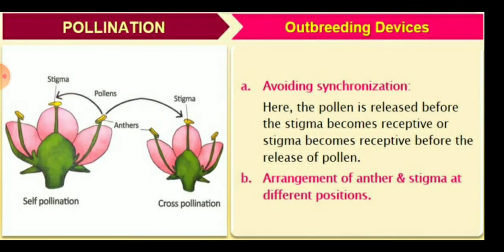First is avoiding synchronization, which means the pollen is released before the stigma becomes receptive, or the other way around, the stigma becomes receptive before the release of pollen grains. And the second method of outbreeding devices is the arrangement of the anthers and the stigma at different positions, which means their heights are different.